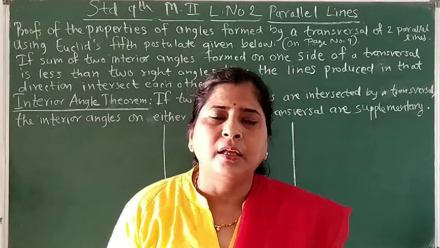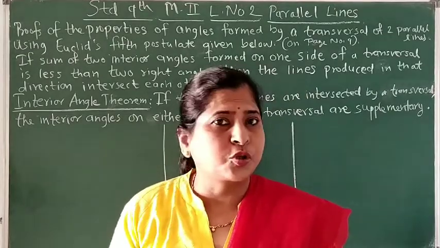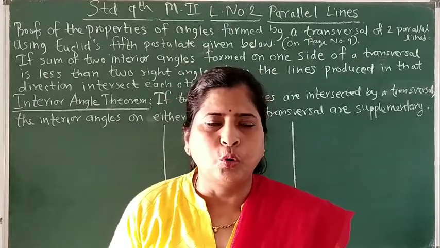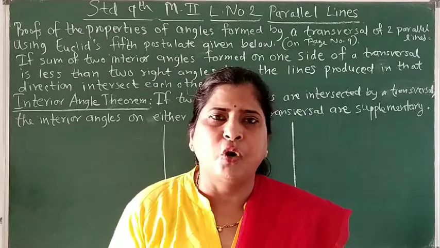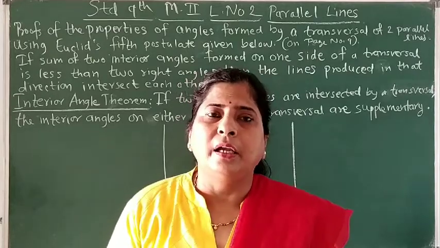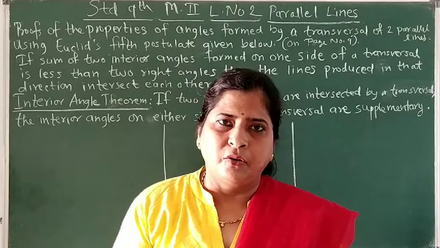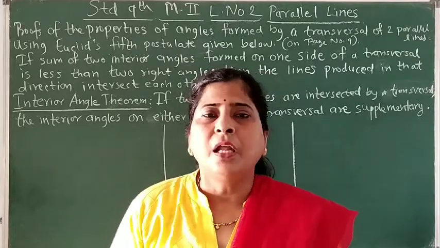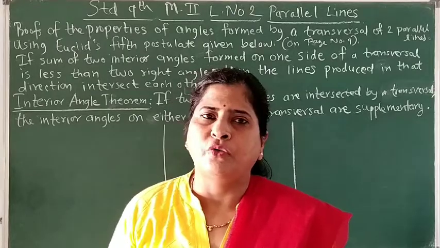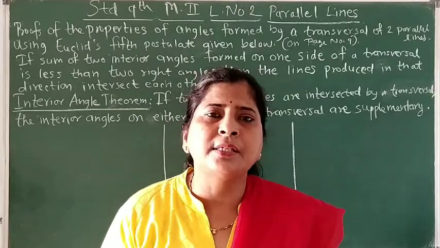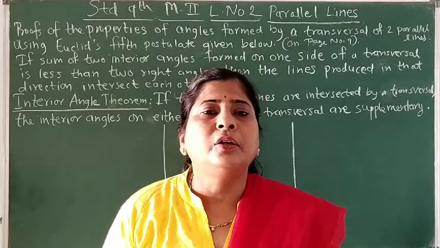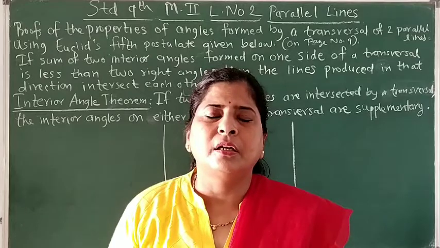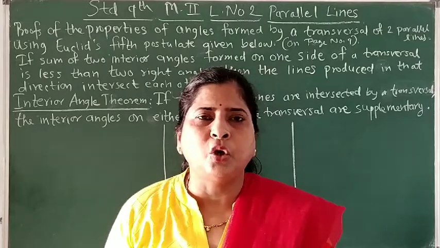We have already seen that when a transversal intersects two parallel lines, the corresponding angles so formed are congruent. The alternate angles formed are also congruent, and the interior angles formed on the same side of the transversal are supplementary. Now to write the proofs of these three properties, we are going to use Euclid's famous fifth postulate, which is given on page number 9 of your textbook.